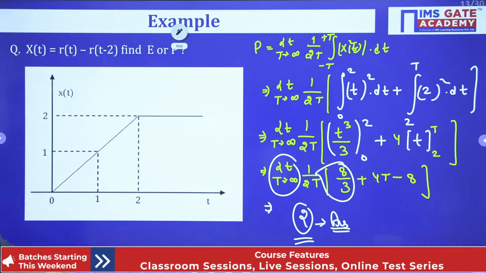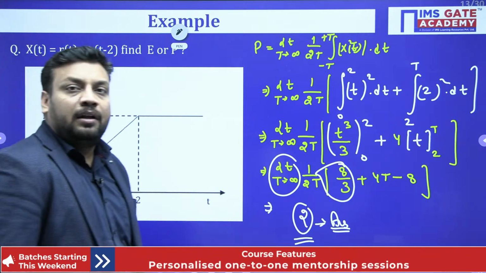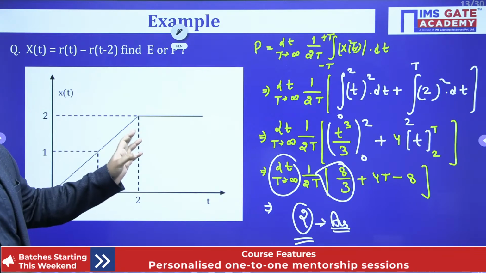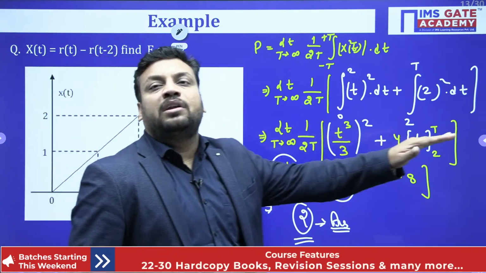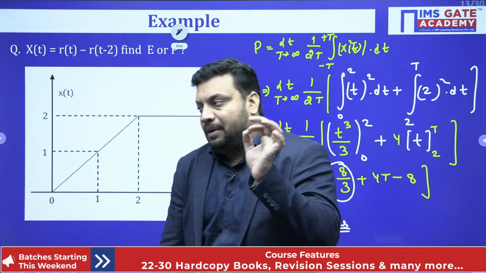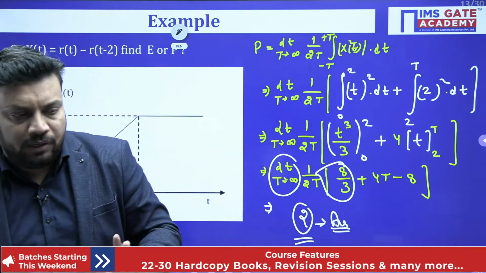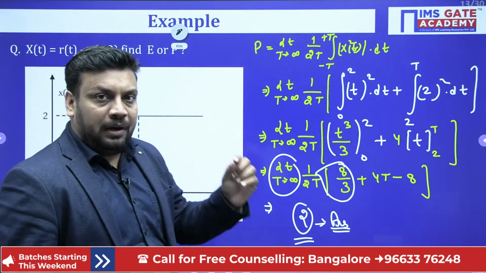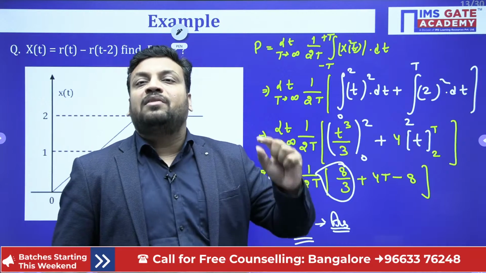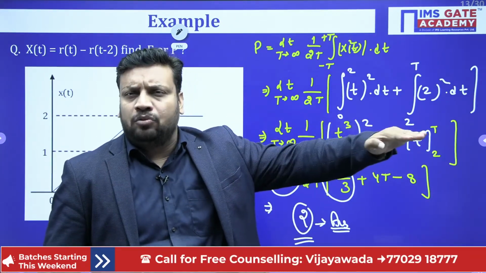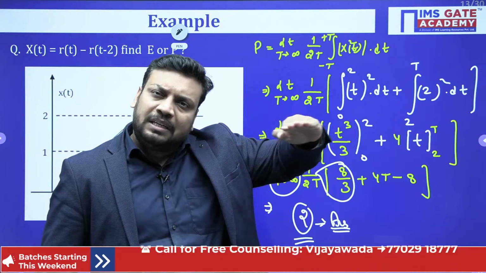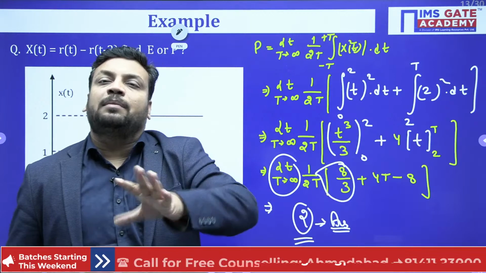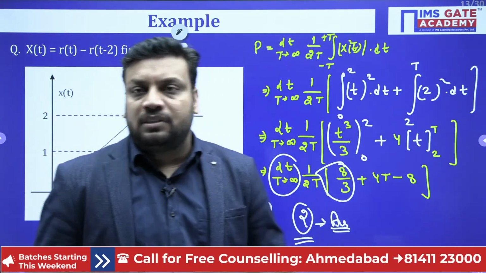So student, whenever such a type of question comes where the signal initially has a different nature, but after that the signal contains a constant value throughout infinity, I am repeating my sentence, you just need to listen carefully. Initially, whatever the nature of the signal, we don't care, but after a certain point, if the signal has a constant value till time t infinity, then that signal will be referred to as a power signal. This is the first thing.